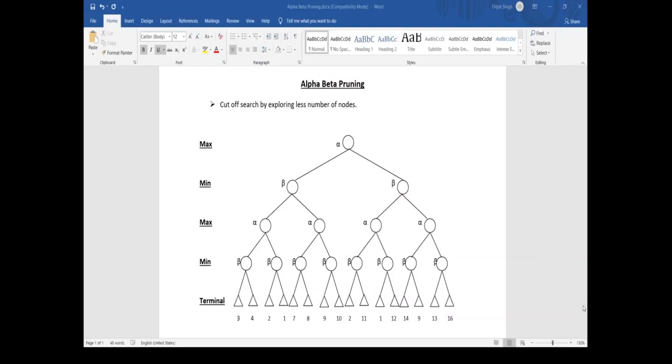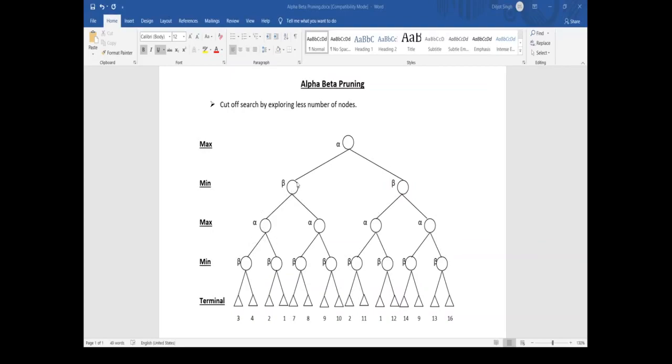How do we do this? If we have found a path, for example the best path, then we will prune the rest of the nodes. That is, we will not be visiting them because they will not create any problem in our final decision. So let's consider this game tree. We have max for alpha, min for beta, again alpha for max and beta for min, and the last level is our terminal nodes.